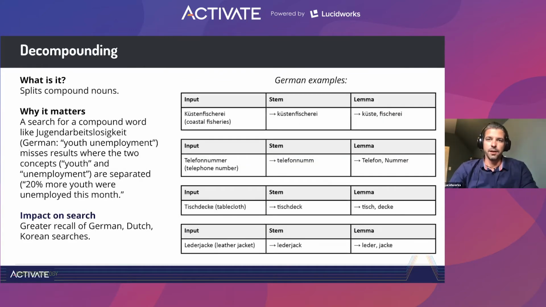Decompounding. If you've ever traveled to Europe, especially the Germanic countries, you know what this is about. It's about splitting compound nouns, and they are very rich especially in Germanic languages. For example, a search for a compound word that has multiple nouns within it may miss results of two concepts, especially when they're separated within the sentence. Doing decompounding very efficiently will definitely increase the recall for German, Dutch, and even Korean search.